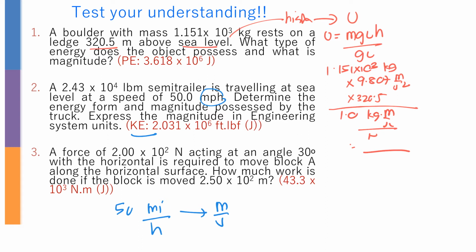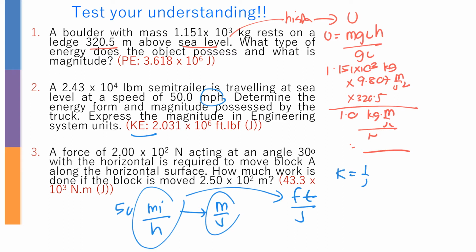So basically when it comes to miles per hour, it's not the engineering system. You don't have to change into meter per second. What you need to change into is feet per second. Okay, and then the formula is going to be K equals half mv square over gc.